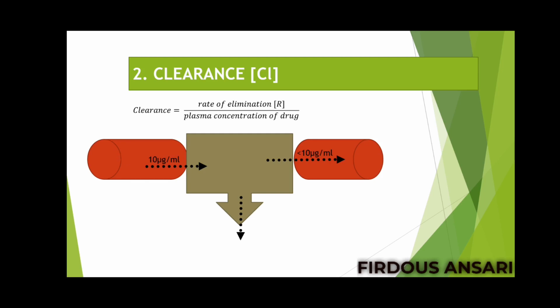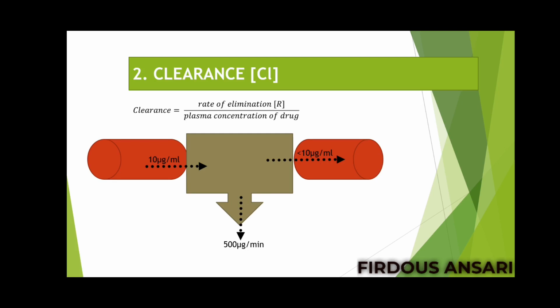Okay, so a little amount of drug is getting metabolized in this particular organ, and you might know metabolism is always followed by excretion. So assume 500 microgram per minute. This is the rate at which the drug is getting excreted out from this particular organ.